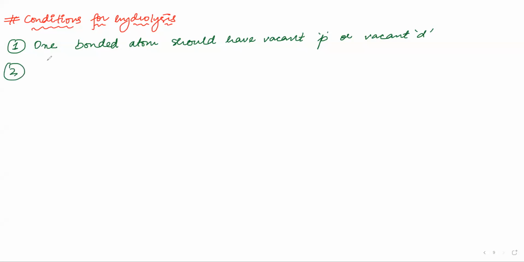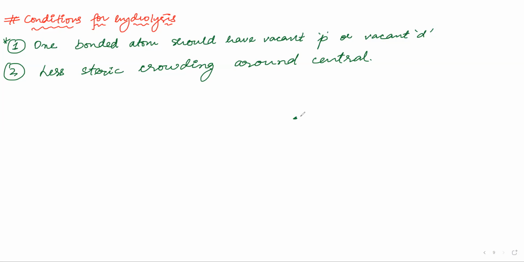The second point is what? Less steric hindrance or less steric crowding around the central atom. Now both of these are important. We will be only applying the first rule here. We will not be applying the second rule. The second rule will be applied in the group 16 element, that is sulfur. See, SF6 is completely crowded and hence it does not give anything on hydrolysis. So these 2 points are very important.